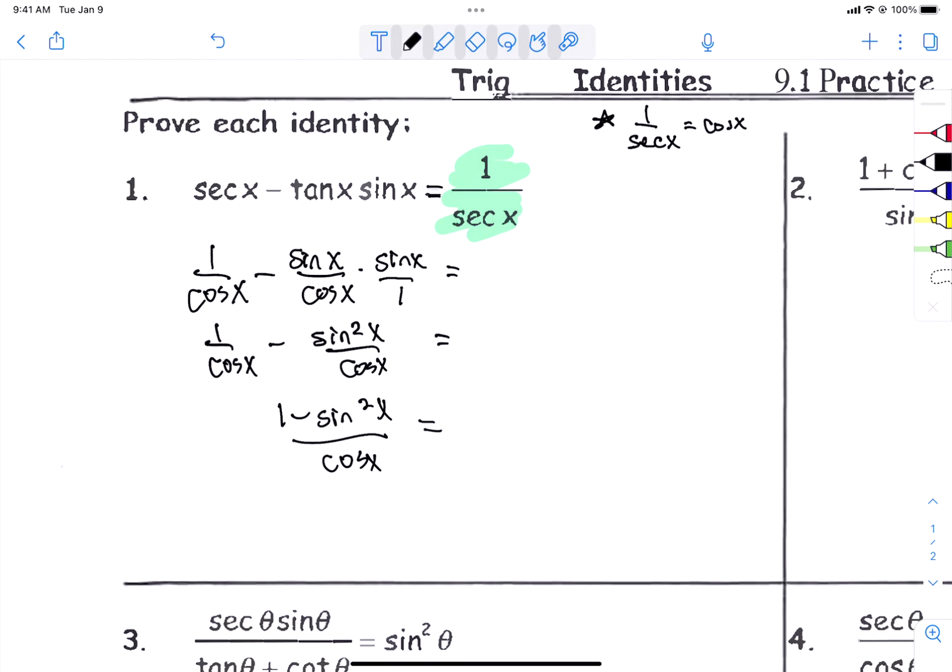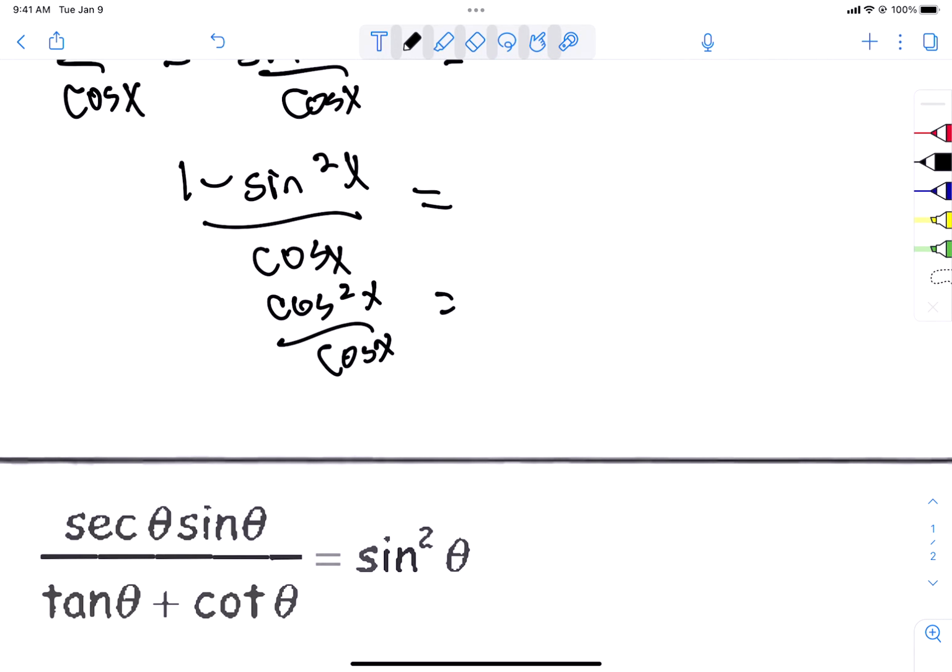And guess what? Now if you see ones and squares, you need to think Pythagorean. Remember I told you in the bonus section of the Pythagorean that if you rearrange 1 minus cosine squared, another little note I can make up here, 1 minus sine squared is the same as cosine squared. So I can take this out and make it a cosine squared. Cosine squared over cosine leaves me just a cosine. And isn't that the answer I wanted to look for?